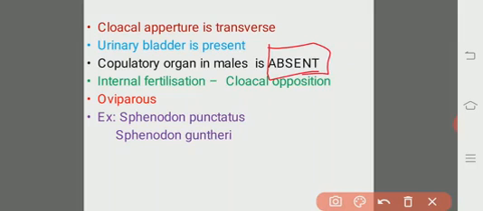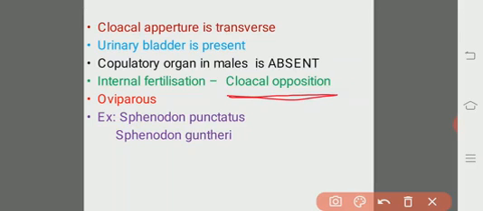Although the copulatory organ is absent, internal fertilization always takes place. That happens due to cloacal apposition. The cloaca of both male and female come in contact with each other, and thereby there is a mutual exchange of sperms from male to female, and thereby the female lays the eggs.